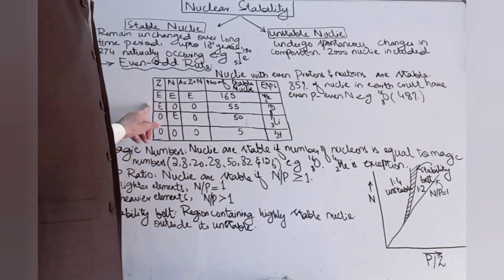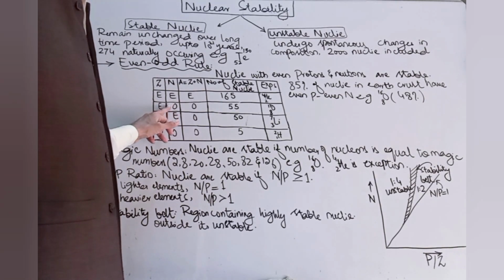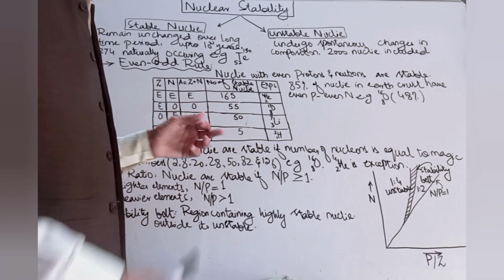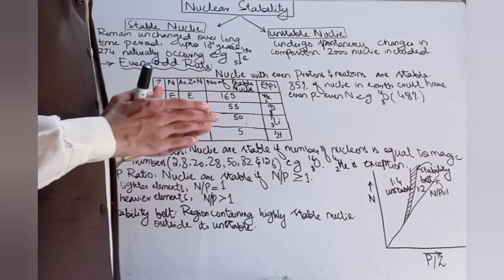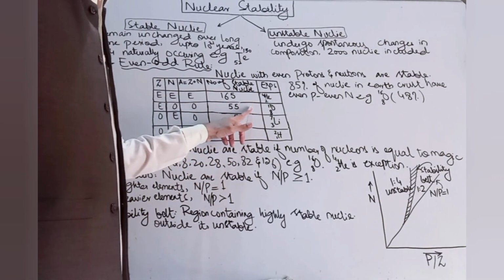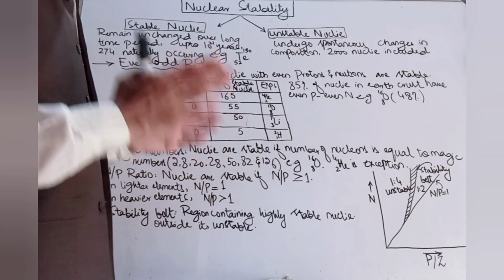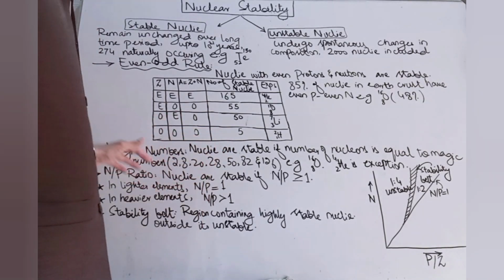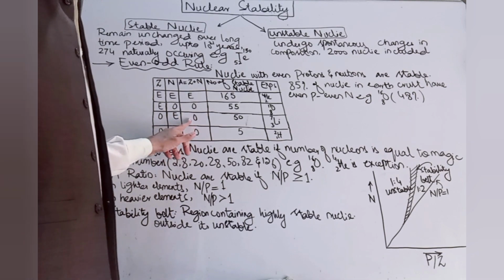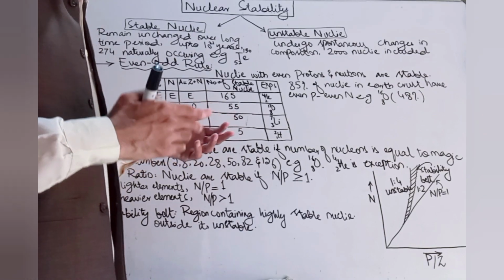The next category is nuclei having an even number of protons, an odd number of neutrons, and an odd atomic mass. In this category, there are 55 stable nuclei found in nature. An example of such a nucleus is oxygen-17 (8 protons), having an even number of protons and an odd number of neutrons, and an odd atomic weight. The third category is an odd number of protons, an even number of neutrons, and an odd atomic mass. In this category, there are 50 stable nuclei found in nature.